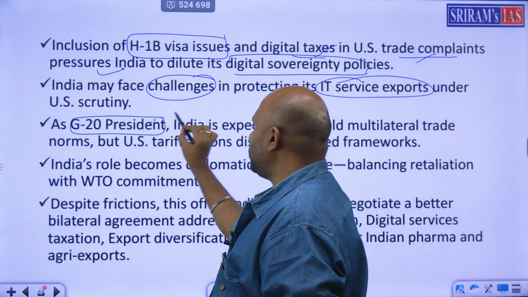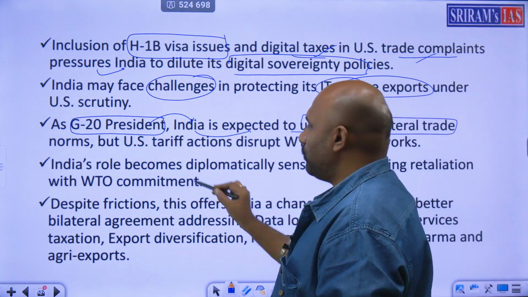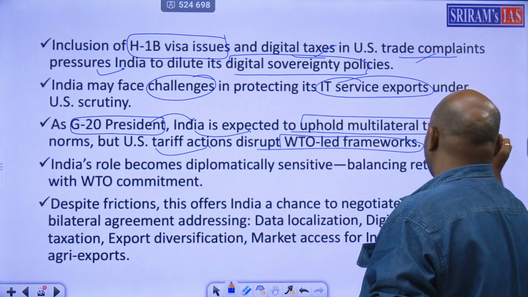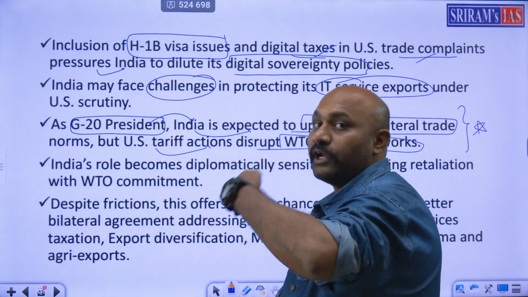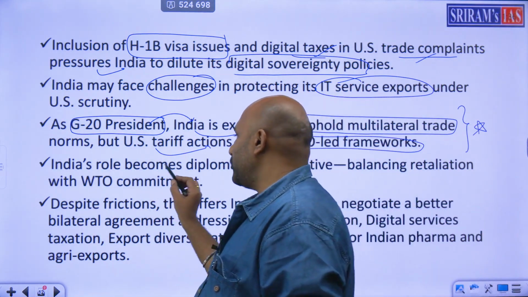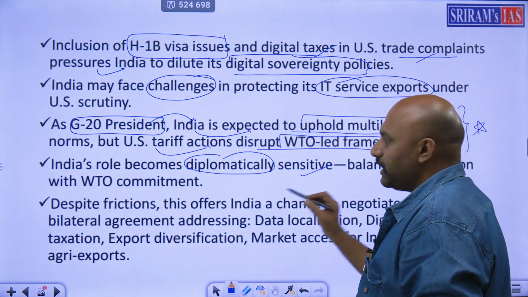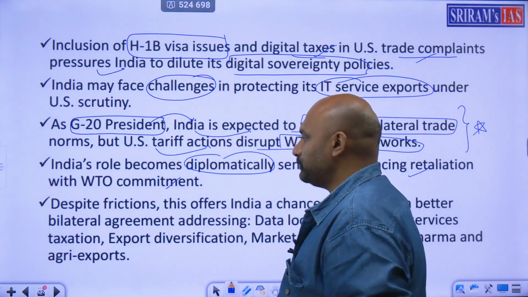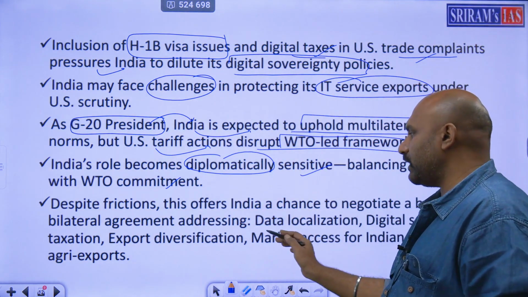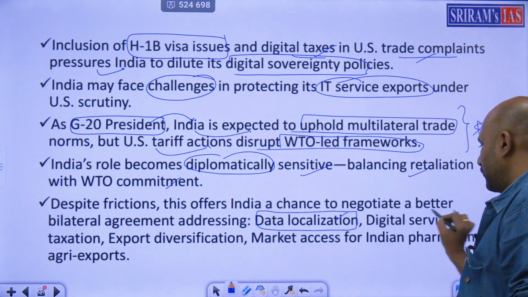As G20 president, India is expected to uphold multilateral trade, but US tariff actions disrupt WTO-led efforts. So India can present at major international forums that the US is trying to screw us unnecessarily. India's role becomes very diplomatically sensitive because it has to balance retaliation and WTO commitment. Despite these frictions, India has a chance to negotiate a better bilateral agreement on topics of data localization, digital